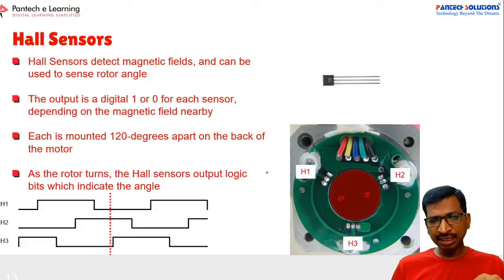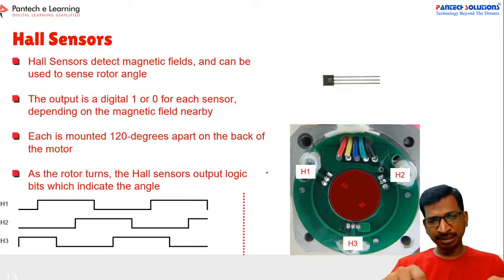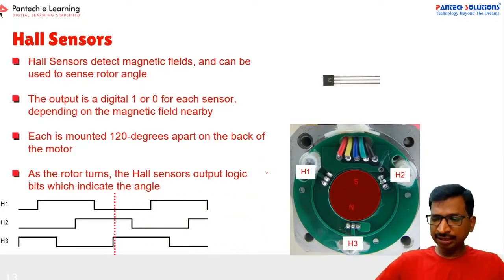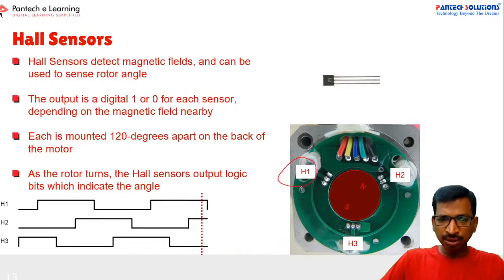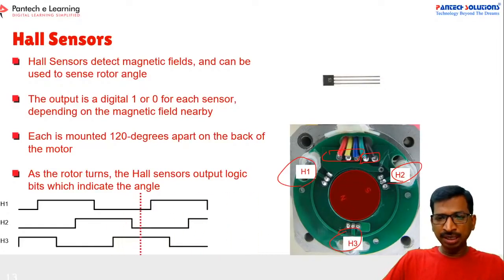See this diagram: inside the brushless DC motor, there will be one PCB, and that PCB will have the sensor positions. Here the three sensors are placed, H1, H2 and H3. These are the three phases R, Y, B, and this is the phase terminal, with positive and negative voltages for the sensors.